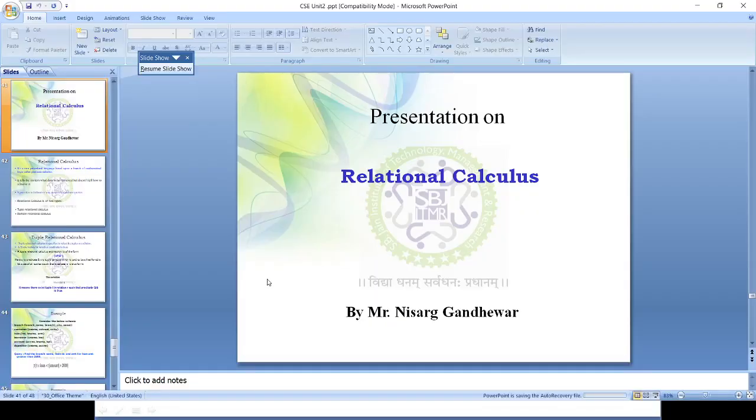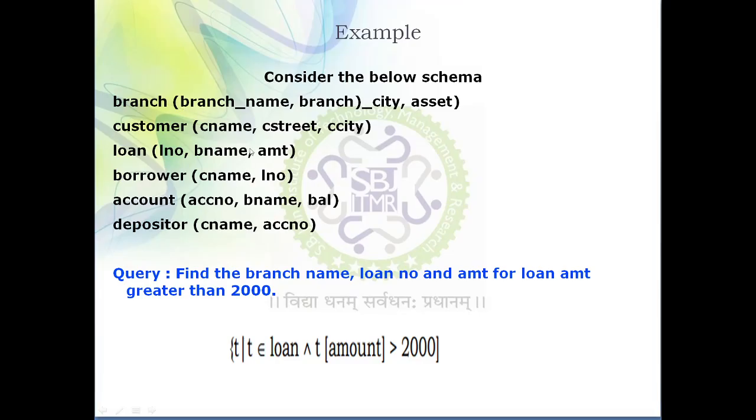So we need to look for branch name. Branch name is present in the branch table. Then loan number, okay, loan number is also there, and loan amount is there. Does the branch table consist of all these attributes? No. But if you observe carefully, the loan table consists of these three attributes. Branch name is also there, loan number is there, and loan amount is there. Hence I can decide I need to make use of the loan table in order to answer this query.